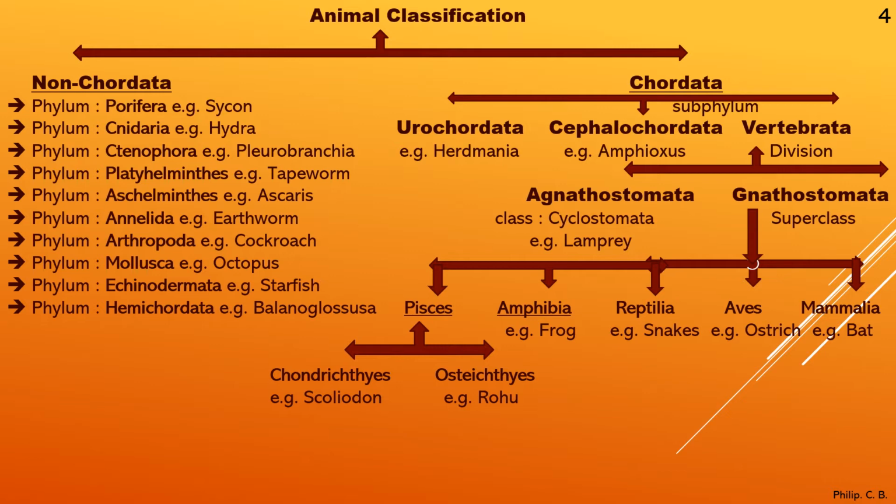Okay, then the third phylum, Ctenophora. Now this is the smallest known phylum out of the 10 phyla which you can see over here. Actually there are more phyla present, but we are learning the 10 important ones. Out of these 10, Ctenophora is the smallest one, where the example is Pleurobrachia, or just to make it easier, comb jelly, as you saw the image in the first slide of comb jelly.